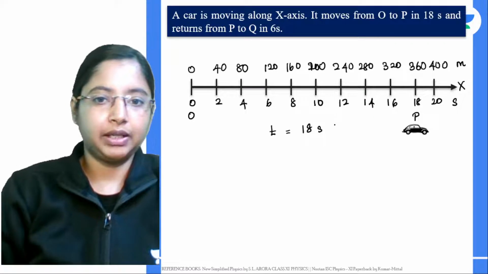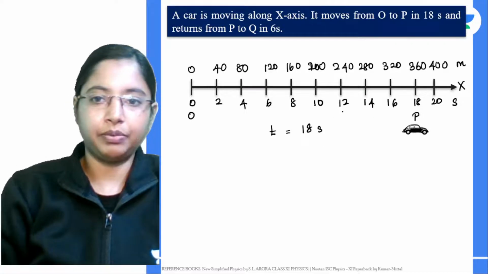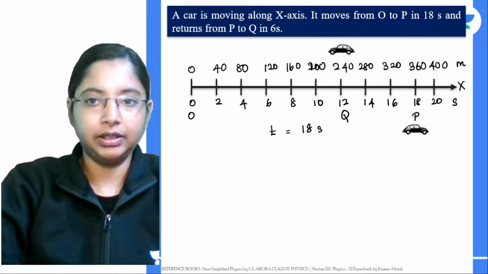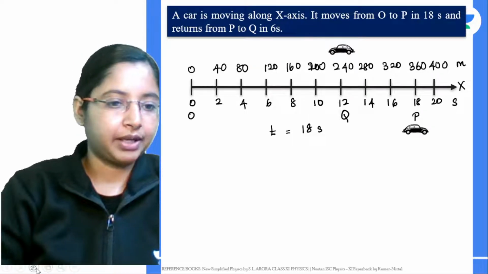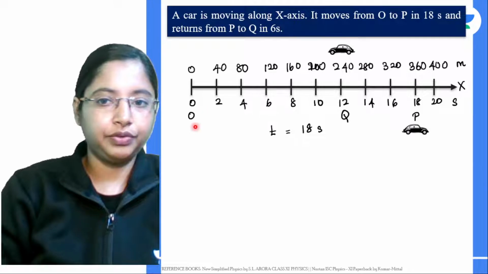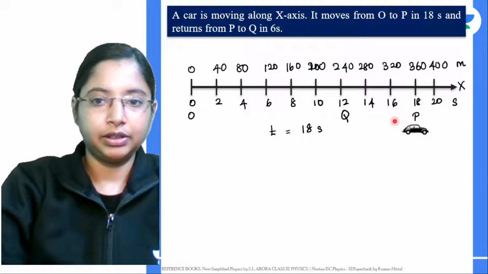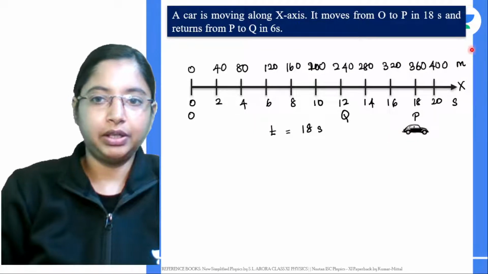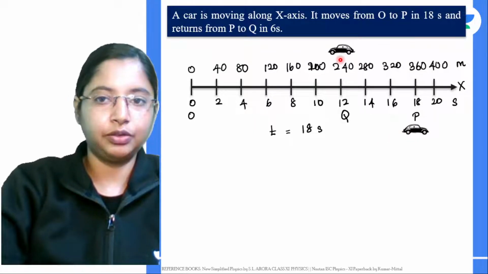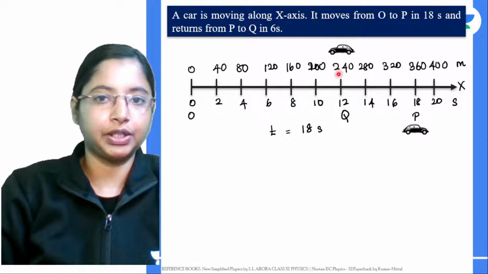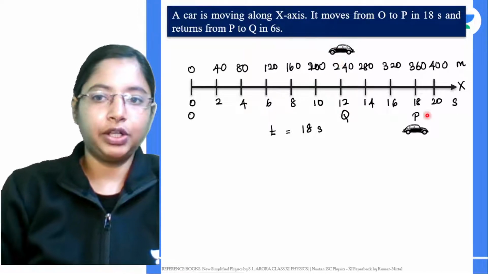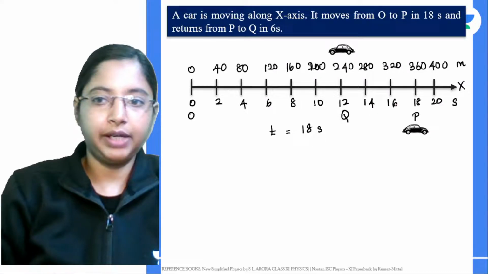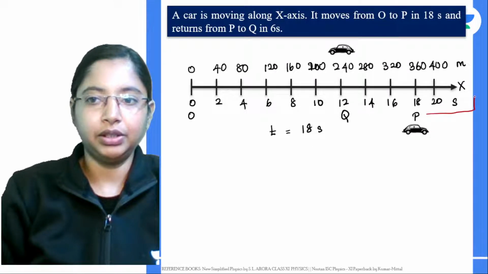Let's pick another point, Q, over here. It goes all the way till here and it travels back. It goes from here to here, then from here it goes back again, up to this point Q. For it to go from P to Q, again in this particular direction, all the way from here to here.